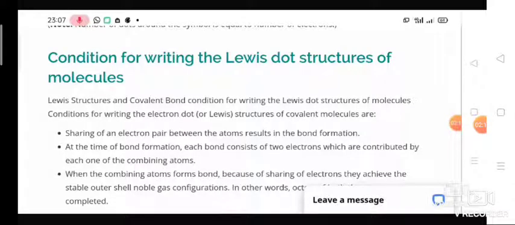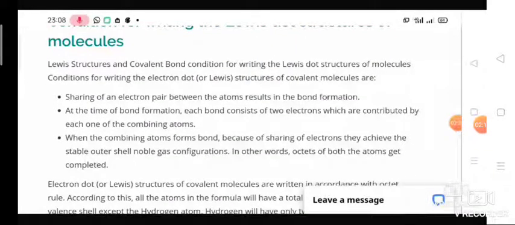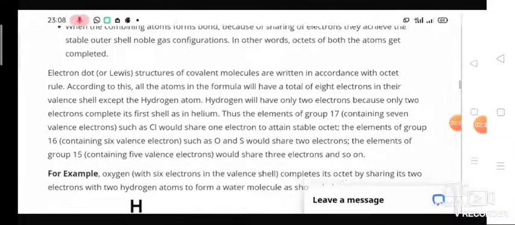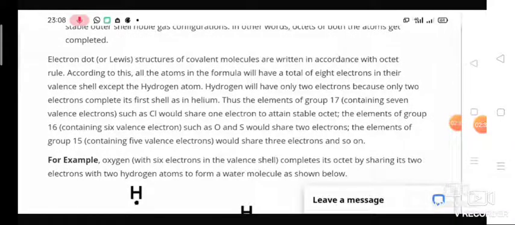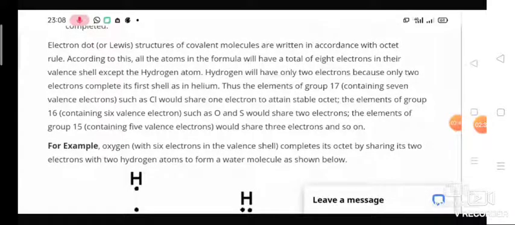So what are the conditions for writing the Lewis dot structure of molecules? Here you have the rules for writing the Lewis dot structure. Actually, the dot represents the electron. When two atoms share one electron pair, they are said to be joined by a single covalent bond. If they share 2 electron pairs, it is a double bond. If they share 3 electron pairs, it is a triple bond.